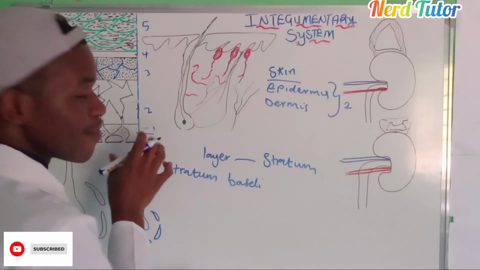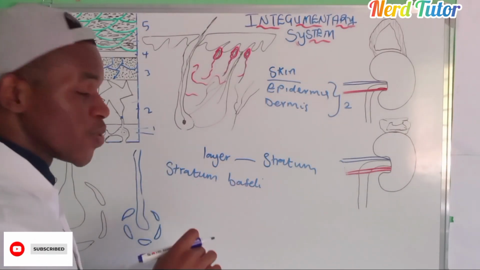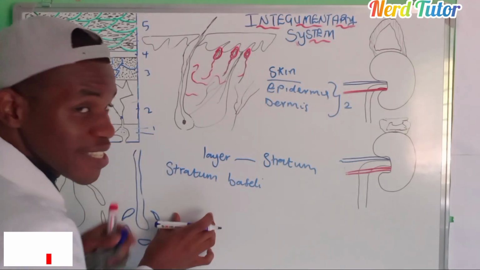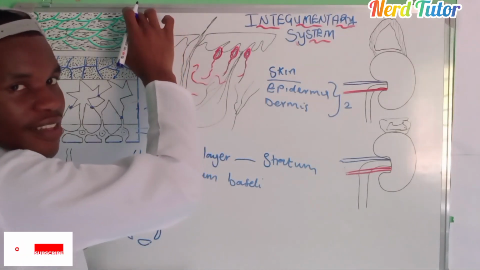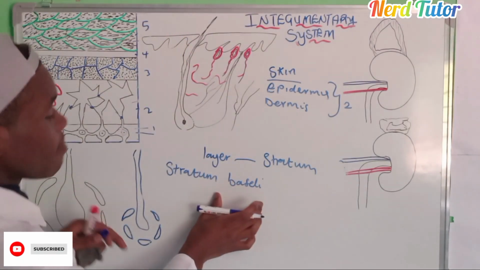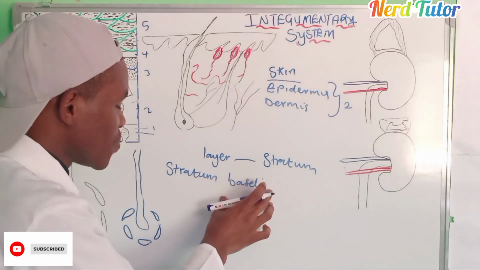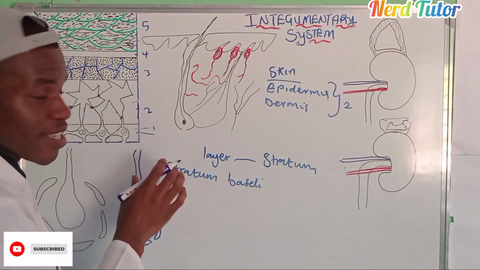The first layer of that skin, you can't see the stratum basale because it is found inside, beneath, just near the dermis. What you can see is the top layer, but you can't see the stratum basale. It is found just beneath, and it has some different cells here, very important cells.